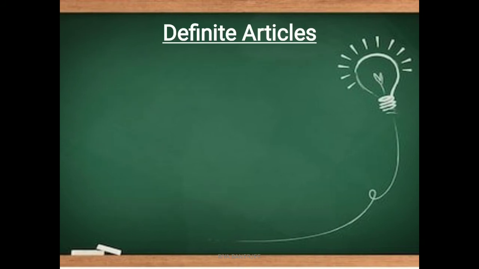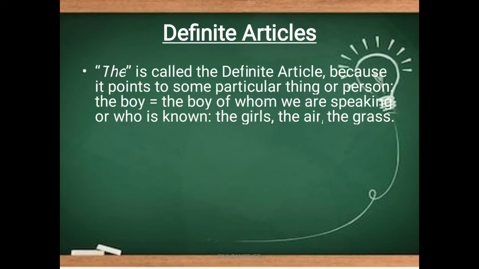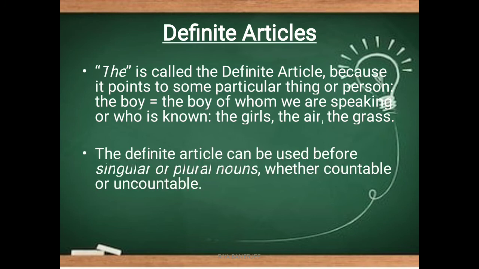Next, definite article. Definite articles are those articles which point out something as a particular thing. The is called the definite article because it points out some particular thing or person. The boy, the boy of whom we are speaking or who is known. Just like I saw the boy who was wearing a red hat. Next example. The definite article can be used before singular or plural nouns, whether countable or uncountable.